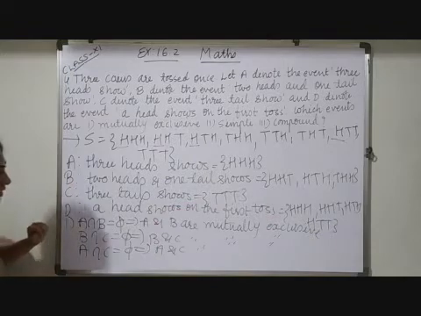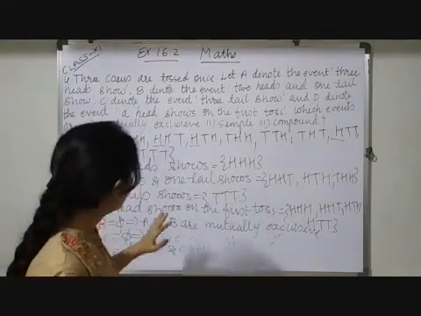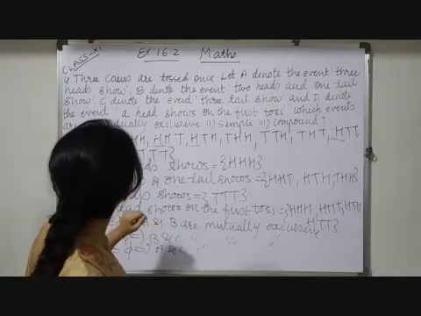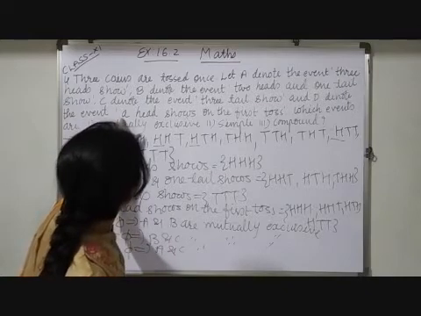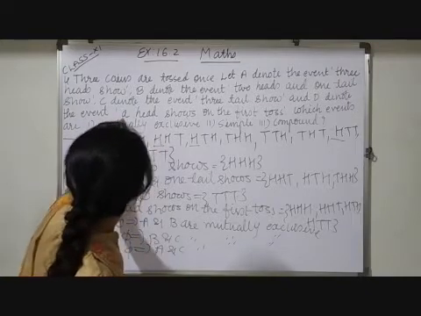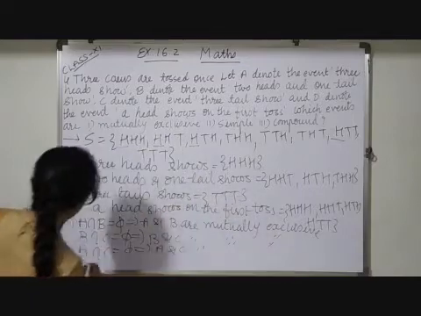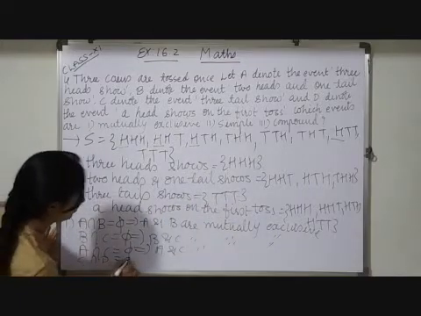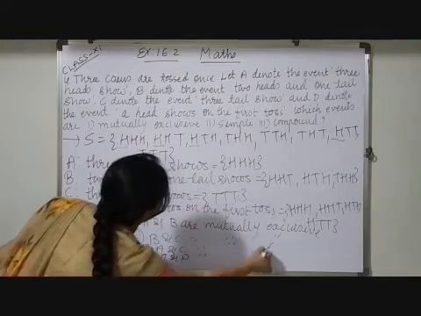Let me check C and D. Here in C and D we don't have any single element common. So C intersection D is also empty, so C and D are mutually exclusive.